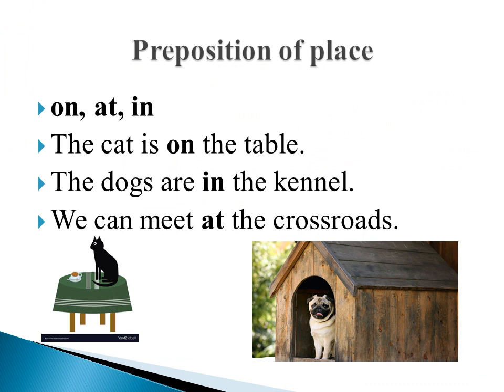On, at, in can also be used in preposition of place, but it differs from preposition of time. In preposition of time, it is used to represent only the time, and when you are using on, at, in in the preposition of place, it indicates only the place. For example, the cat is on the table. The dogs are in the kennel. We can meet at the crossroads.